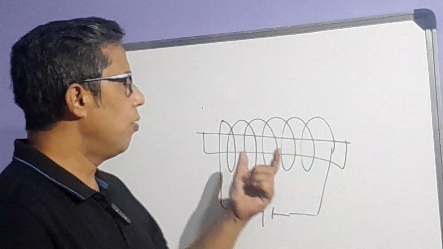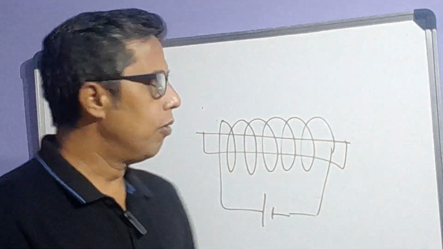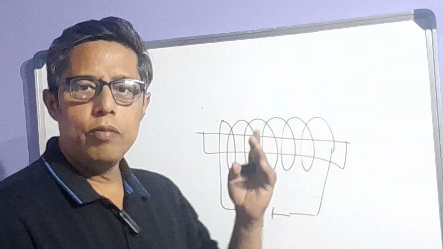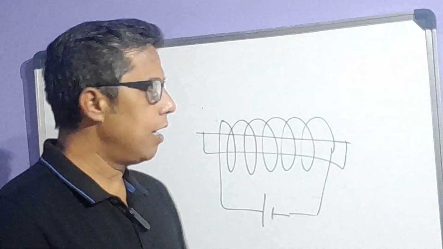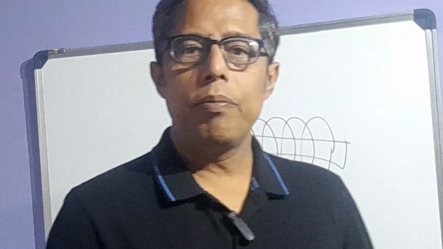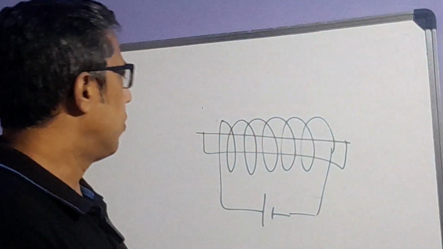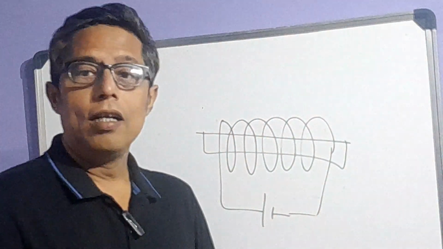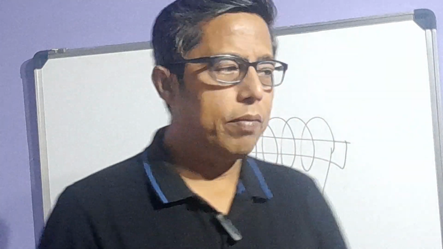Now this electromagnet's strength we can vary by increasing the current and by increasing the number of coils. And why are we using soft iron? Because it has good magnetic permeability. So this is about the electromagnet, and the difference between an electromagnet and a permanent magnet.